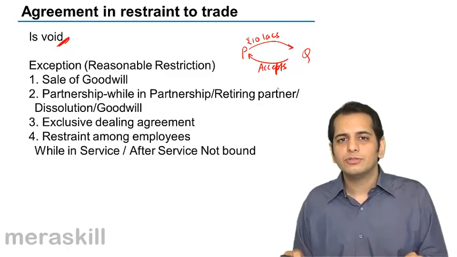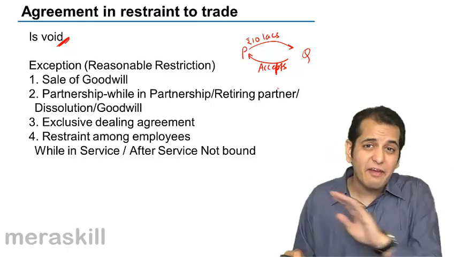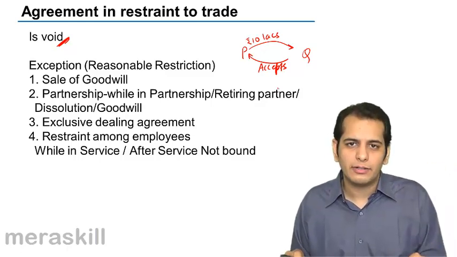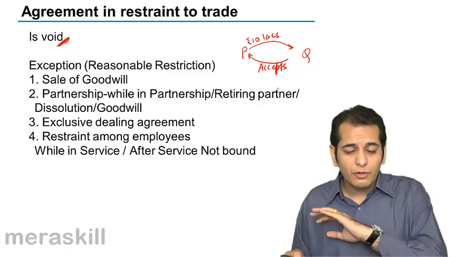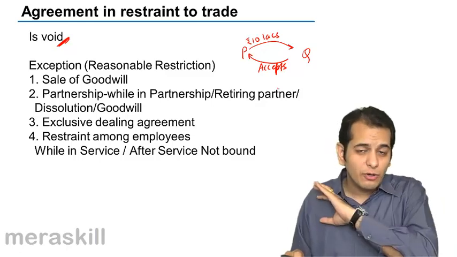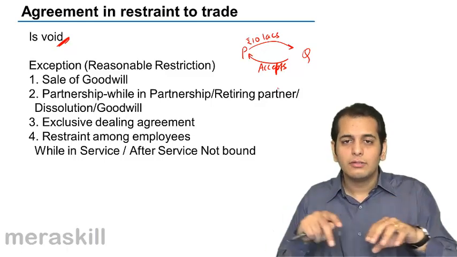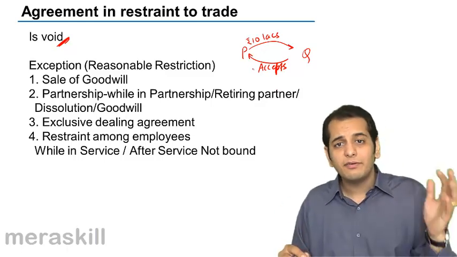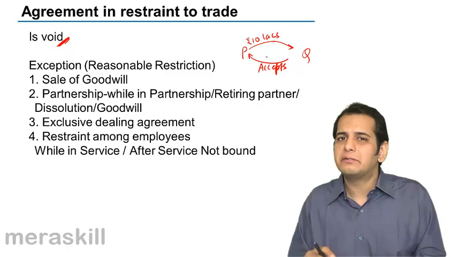The firm cannot impose a condition saying you cannot ever enter into the business, or that you cannot enter into the business of the firm anywhere in the world. It has to specify limits.